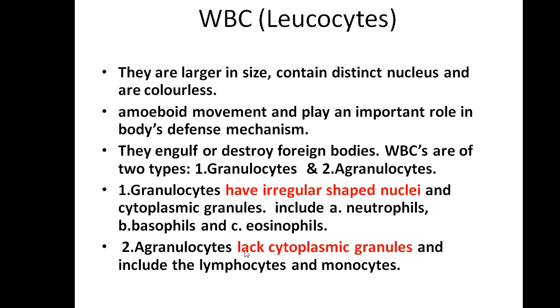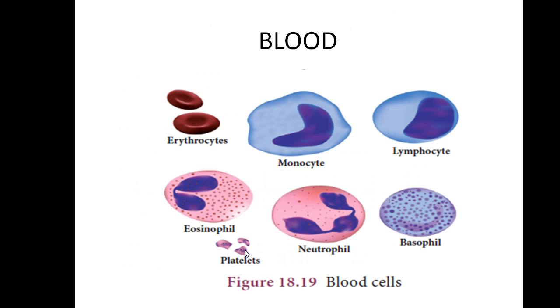Any foreign particles or dust which enter your body, the WBC comes and engulfs the particular dust or microorganism, so that it helps in the defense mechanism. They engulf foreign bodies like bacteria, virus or dust. WBCs are also classified as granulocytes and agranulocytes. Granulocytes have irregularly shaped nuclei and cytoplasmic granules; neutrophils, basophils and eosinophils are examples of granulocytes. Agranulocytes lack cytoplasmic granules and include lymphocytes and monocytes.